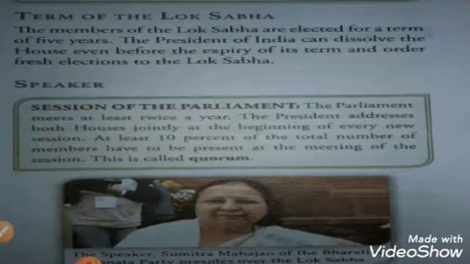Means he is called the Speaker. Who is called the Speaker? After the general election, when the Lok Sabha members are elected, these members will elect one more person who will be the chairperson of the parliament or the Lok Sabha, and this person is called the Lok Sabha Speaker. And the Lok Sabha Speaker maintains the discipline of the house and also listens to the words of the members of the Lok Sabha.